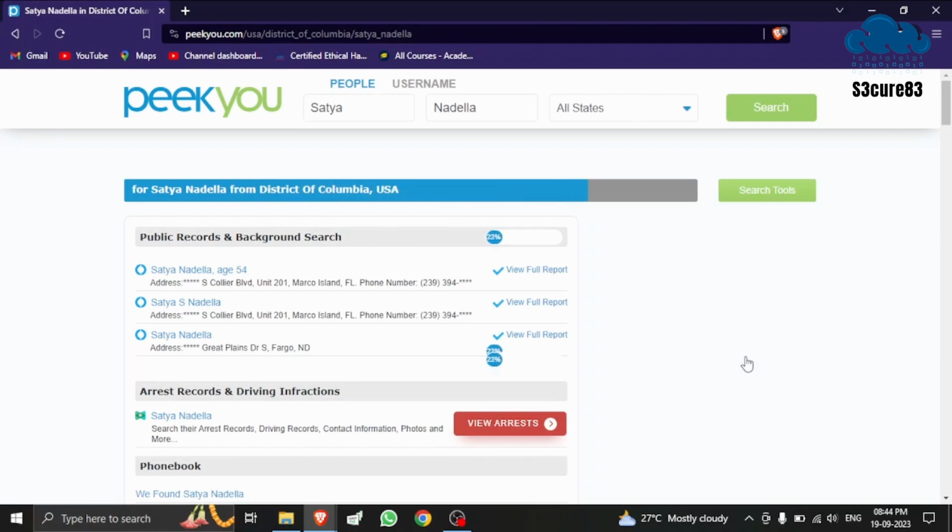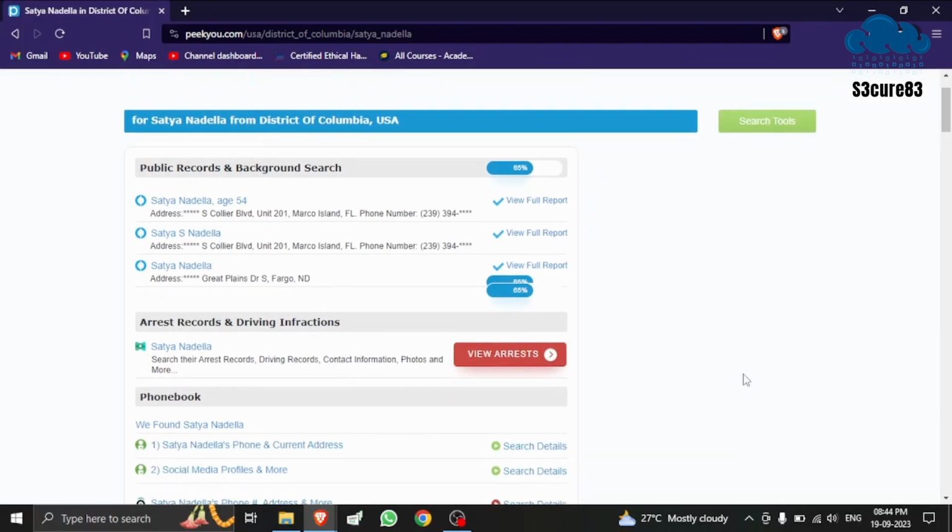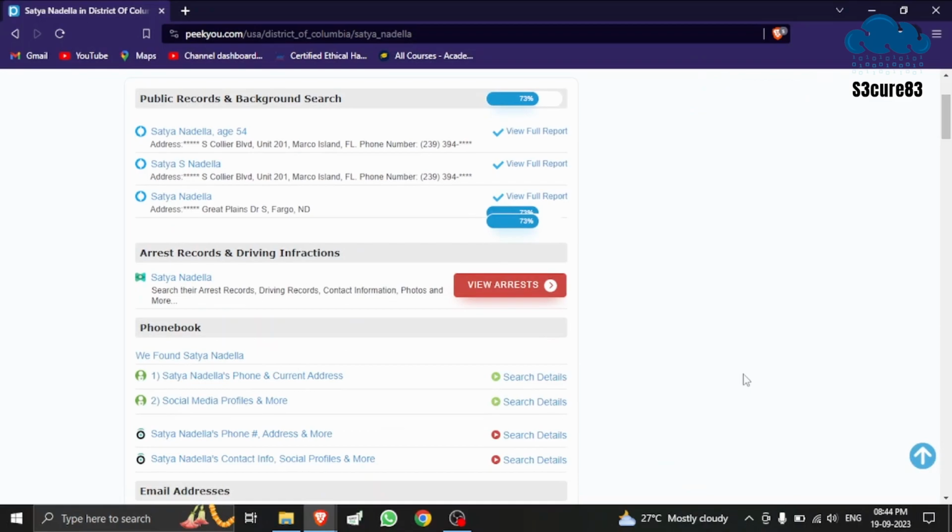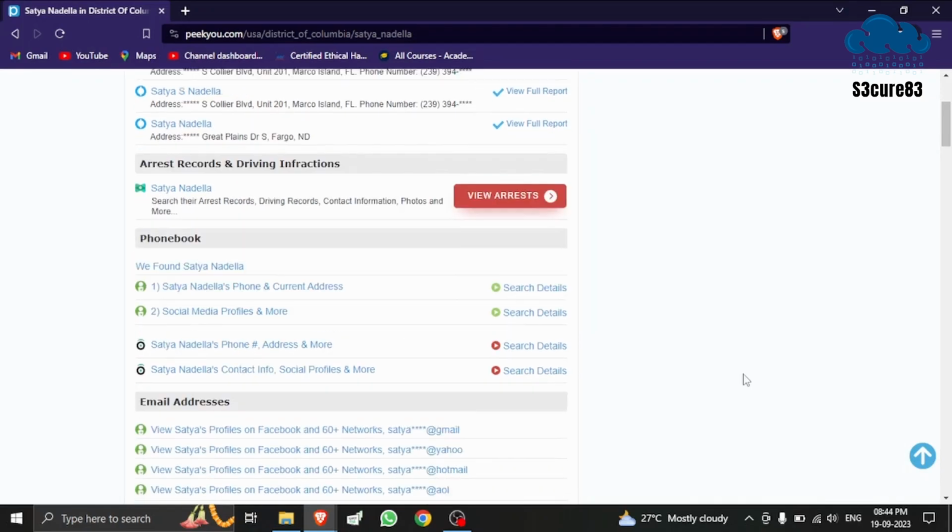The people search brings up the best matches for the provided search parameters. The results show information such as public records, background details, email address, contact information, address history, etc. This information helps attackers to perform phishing, social engineering, and other types of attacks.